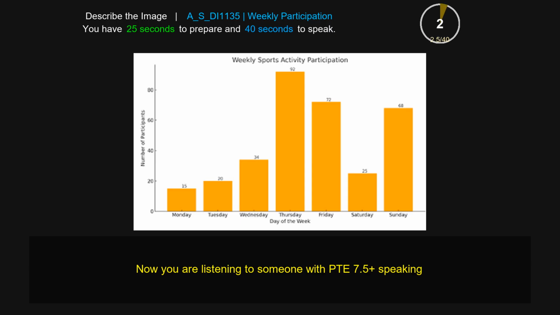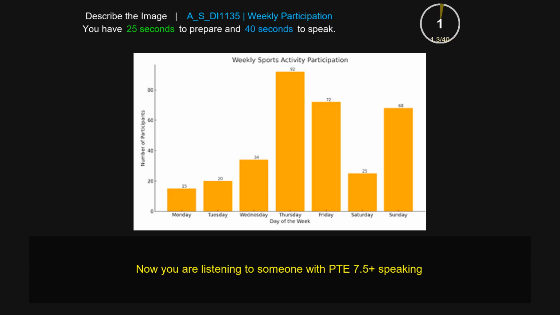The following picture gives the information about weekly sports activity participation. On the x-axis, it is clear that there are days of the week starting from Monday, Tuesday, Wednesday, Thursday, Friday, Saturday, Sunday, whereas on the y-axis, it is the number of participants starting from 0, 20, 40, 60, 80. Monday is the lowest, that is 15, whereas Thursday is the highest, that is 92, and the middle is Saturday, that is 68. Overall, this picture gives information about the weekly participation of the sports.